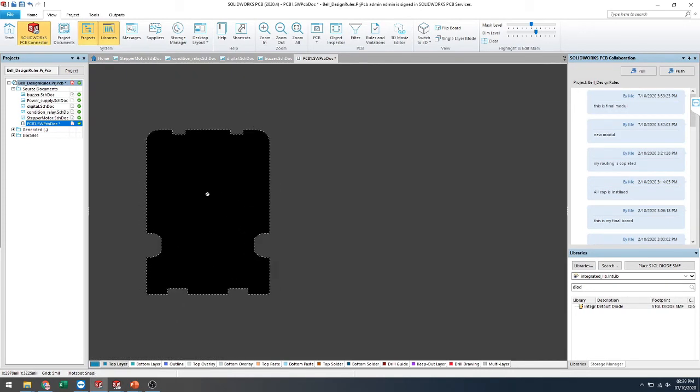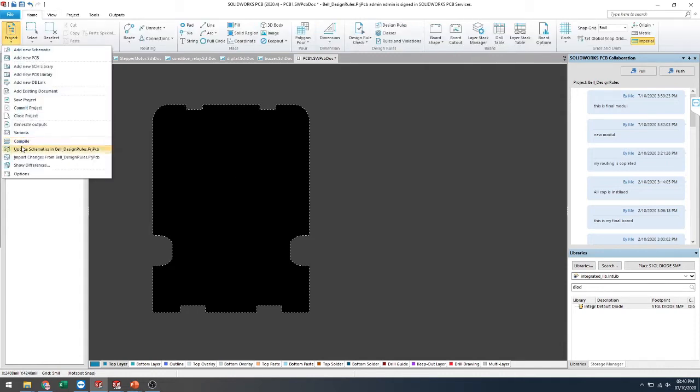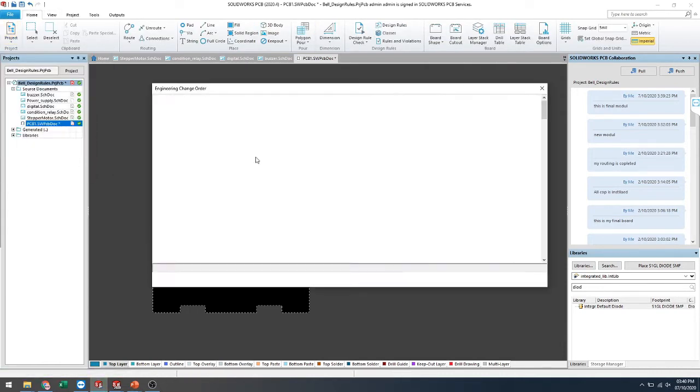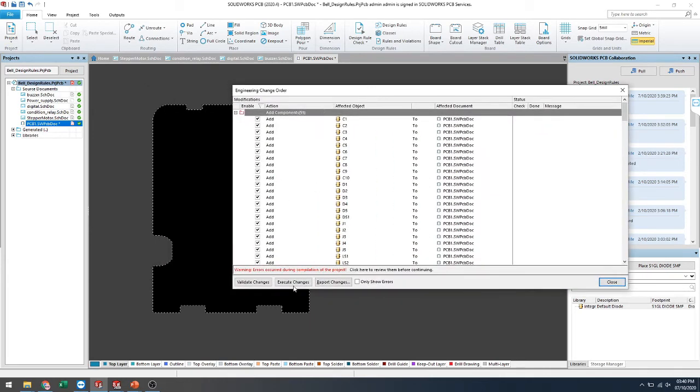Your board shape will be generated according to the mechanical shape, and then I want to import all my information, like the PCB footprint data, according to the schematic design. So I'll import all my information according to the PCB design. I'll select it and validate.